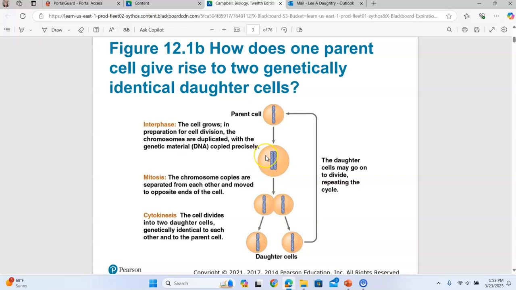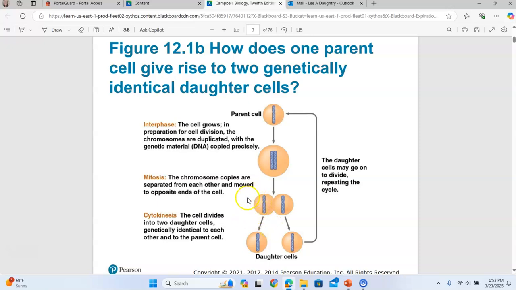So during interphase, all of our 46 chromosomes will replicate, and they will each contain 2 sister chromatids that are genetically identical, so that during mitosis, when those sister chromatids separate, each new cell that forms, called a daughter cell, will have an exact copy of our genetic code.